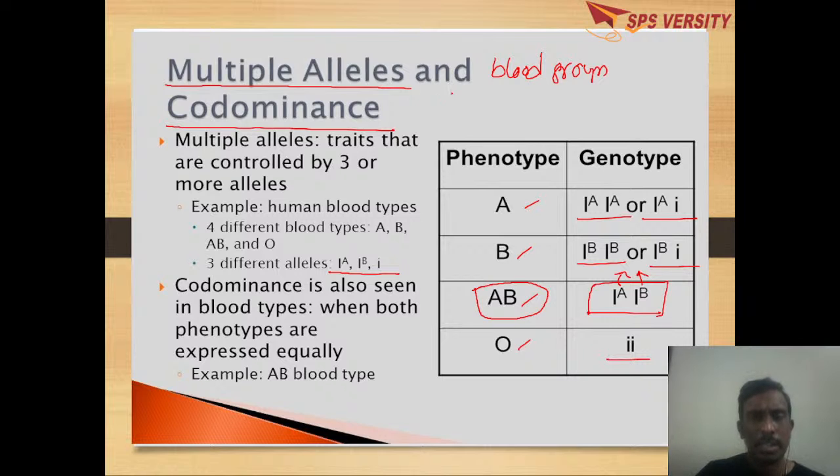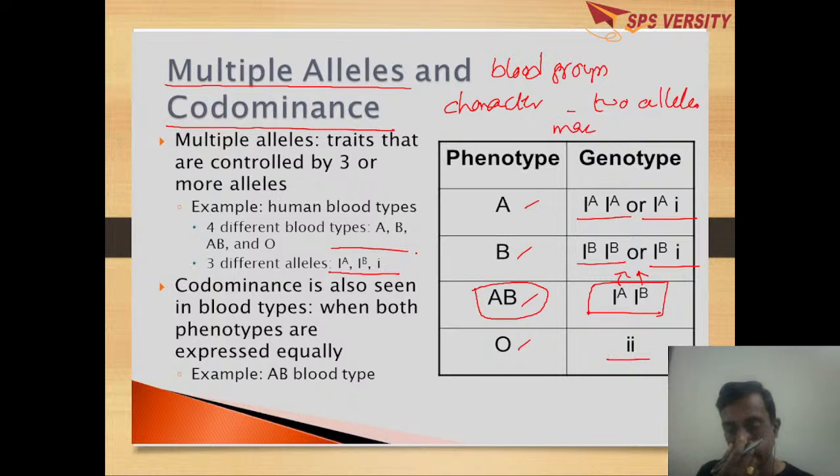Generally, for any character there will be alleles. If there are more than two alleles for a gene, it is called multiple alleles. That means the blood group has three alleles, IA, IB, and i.